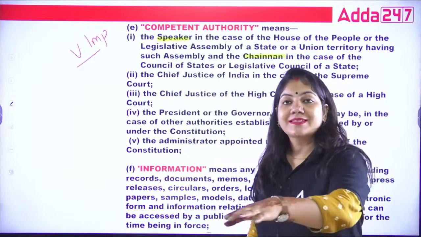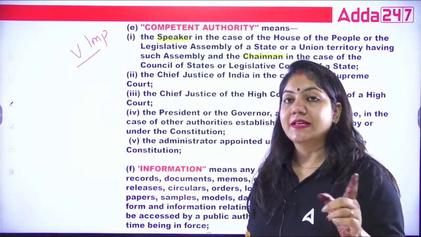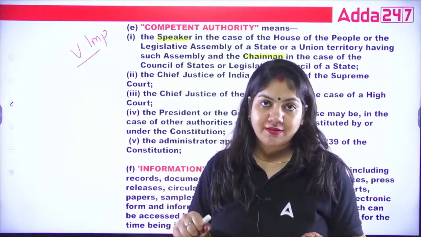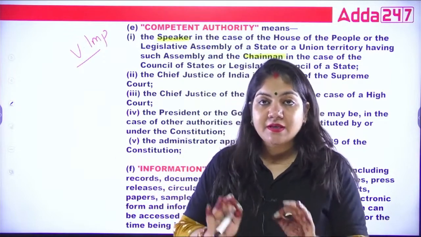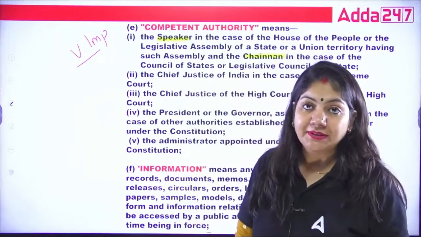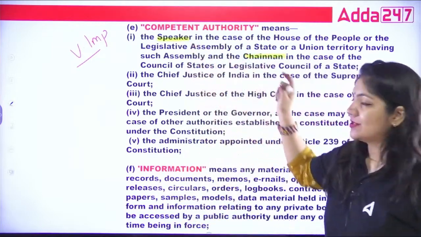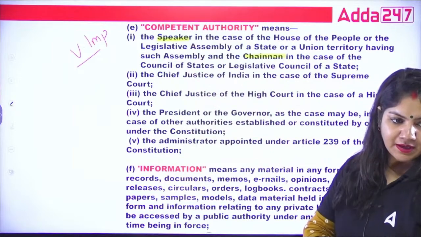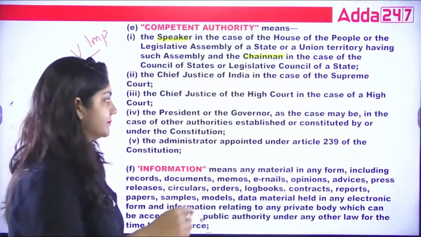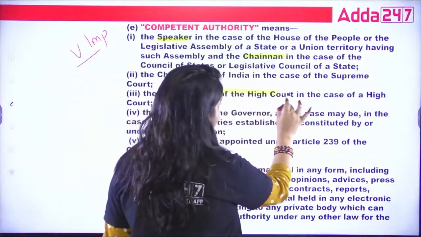Same thing at the state level. At the state level, the Legislative Assembly is there and the Legislative Council is there. So in the Legislative Assembly, the Speaker will be there, and in the Council, the Chairman is there. So the competent authority is first Speaker and Chairman. Got it? Next, Chief Justice of India, Chief Justice of High Court.